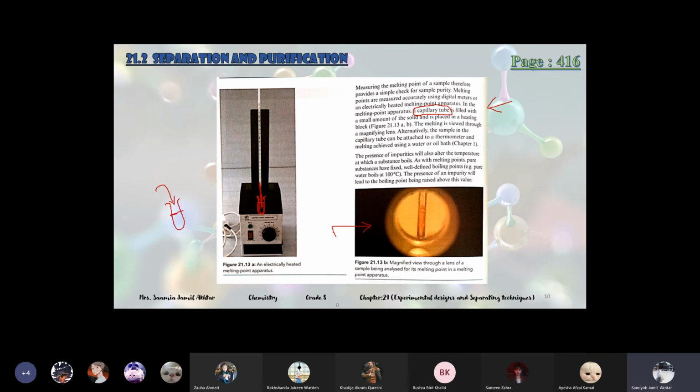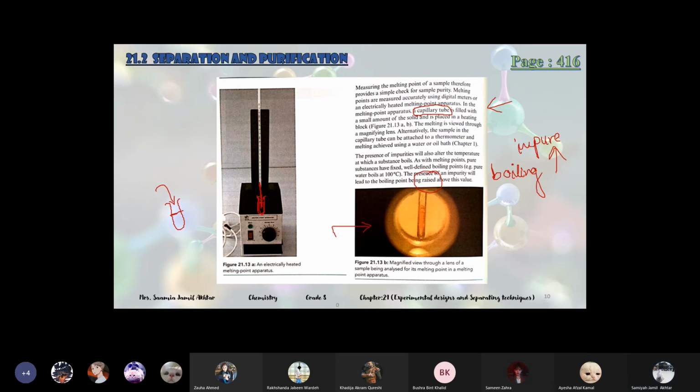The presence of impurities will also alter the temperature at which the substance boils. As with the melting points, pure substances have fixed, well-defined boiling points. Water boils at 100. The presence of an impurity will lead to the boiling point being raised, as we discussed that boiling point will increase when the impurity is present. So if it is impure, it will boil at a much higher temperature as compared to the original one.